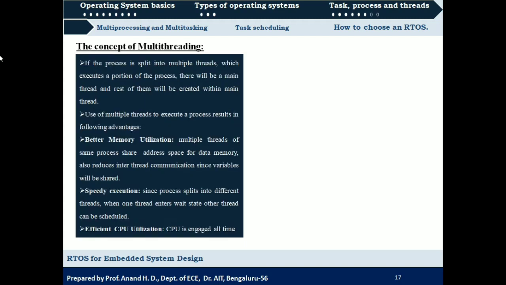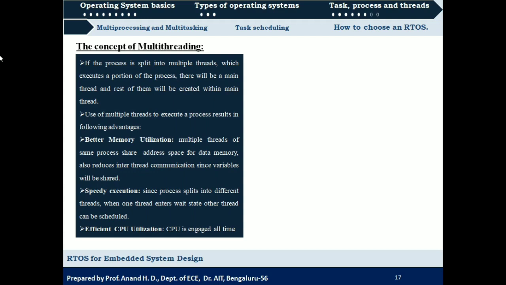One more thing is that when you are performing multi-threading, a process will be split into multiple threads, each of which is going to execute a part of the process. But first there will be a main thread and the rest of them will be created within the main thread. So when you are dividing the process into a number of threads, first you create a main thread, and this main thread is going to create the rest of the threads. That is what we need to understand. And then use multiple threads to execute a process.